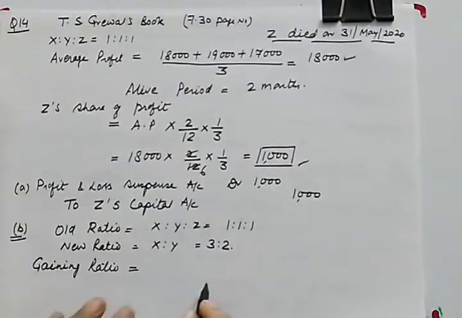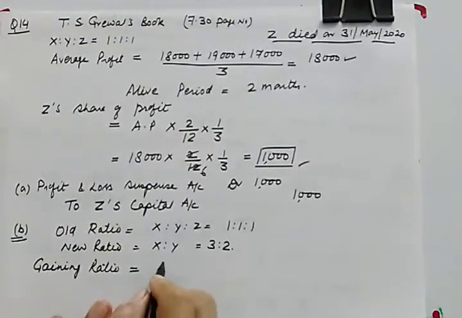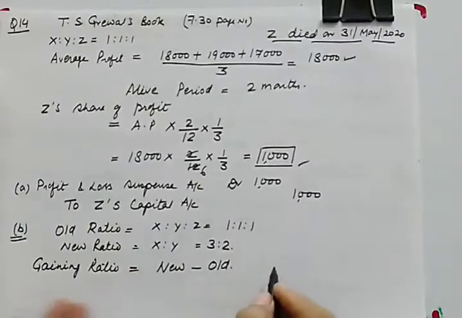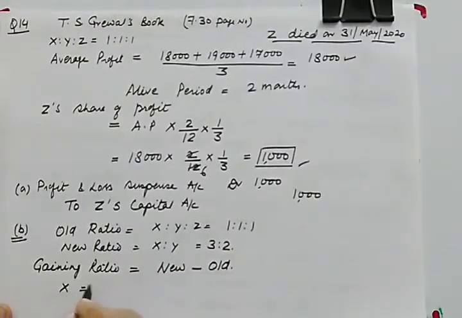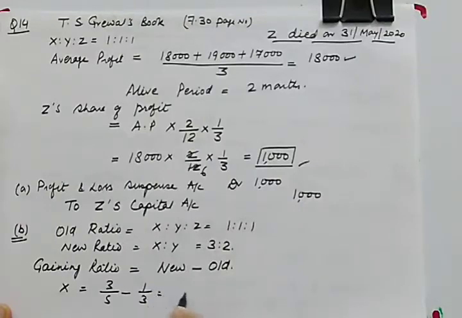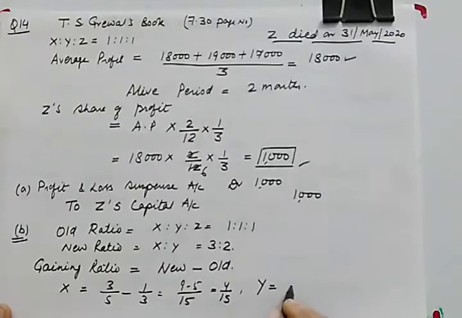So first of all, let us calculate the gaining ratio. What will be the gaining ratio? The formula for gaining ratio is new minus old. Let us calculate individually for X. X's new ratio is 3/5 minus old is 1/3. If you solve it, LCM 15, 9 minus 5, it will be 4/15. Similarly, you will calculate for Y also. Y's new ratio is 2/5 minus old is 1/3.